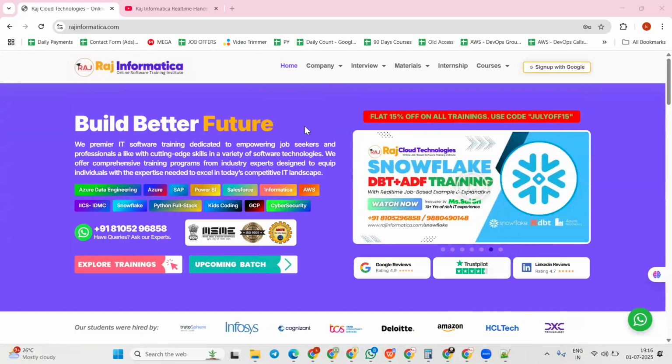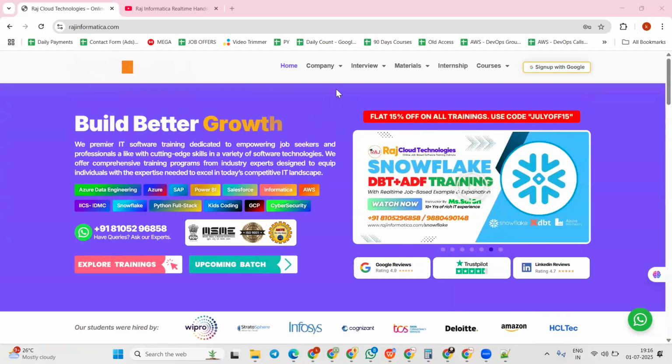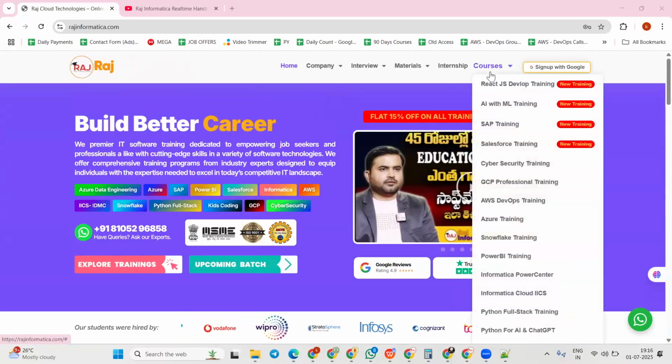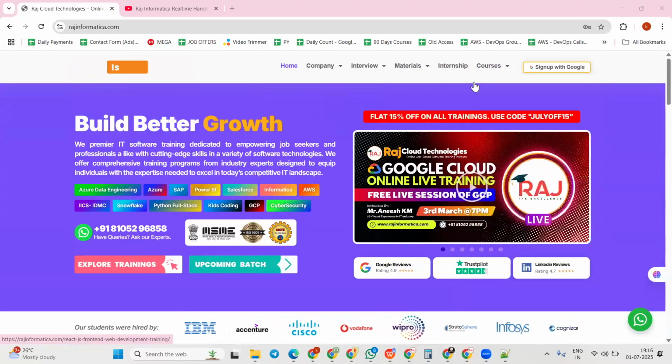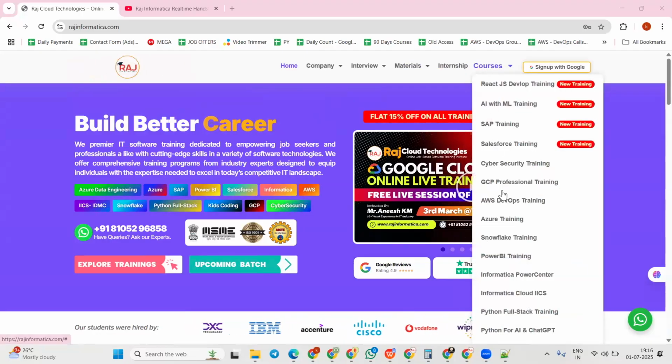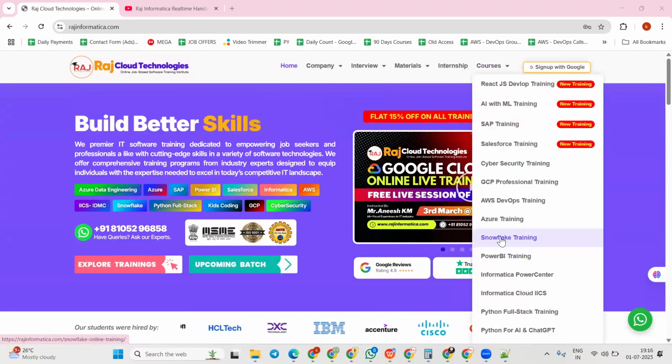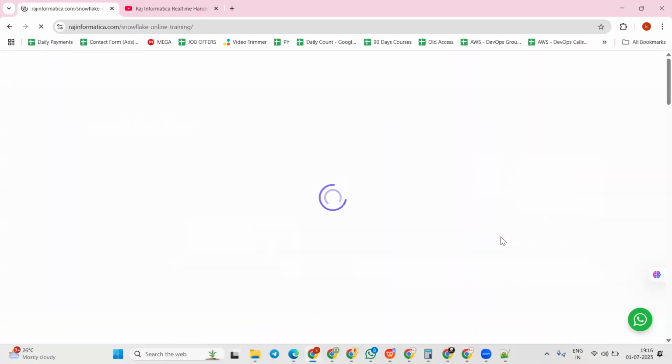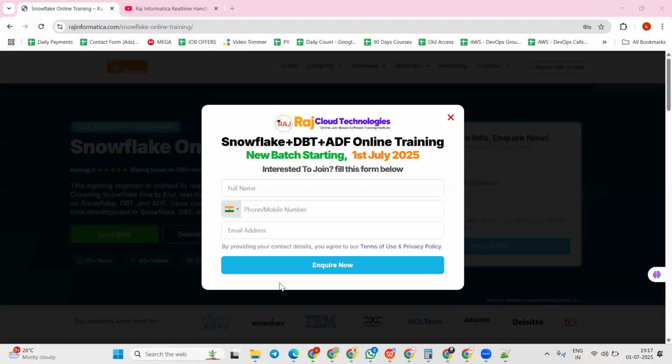From there, we'll jump into the complete technical session. To know more about the Snowflake program, just go to the courses here. You can see Snowflake training. You can just click on the Snowflake training page. There you will be able to see the complete information about our Snowflake program.